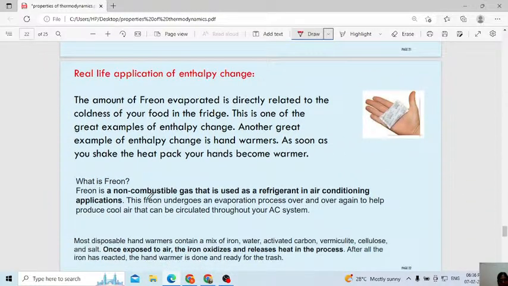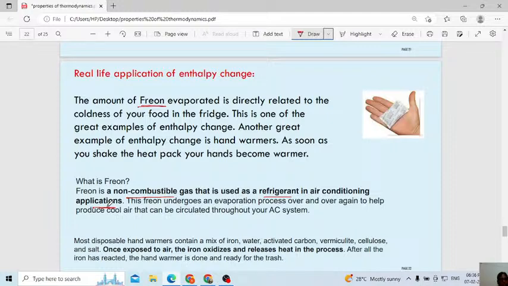Okay, in real life, what is the application of enthalpy change? When we learn anything, if we correlate it with a real life example, then only we will come to know. Okay, the amount of freon, what is meant by freon? Listen here, I included it here. Freon is a non-combustible gas that is used as a refrigerant in air conditioning appliances. Where will we use this freon? That is a type of gas, a non-combustible gas.